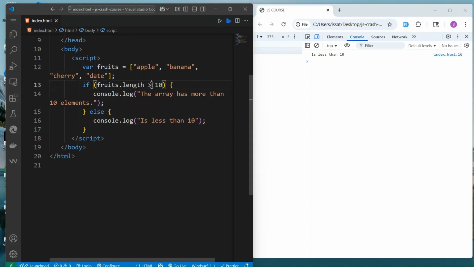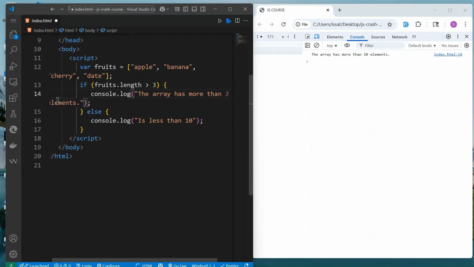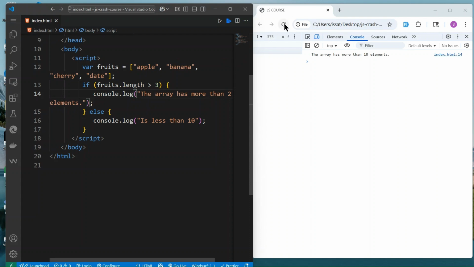So you can also check if it's greater than 2. If you reload, you'll see that the array is greater than, I can put maybe 2 here. So this is the if statement we saw earlier, which I told you we are going to discuss.